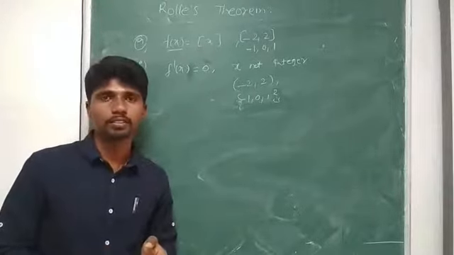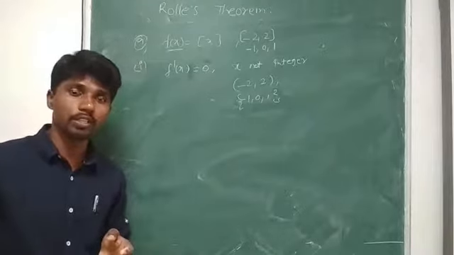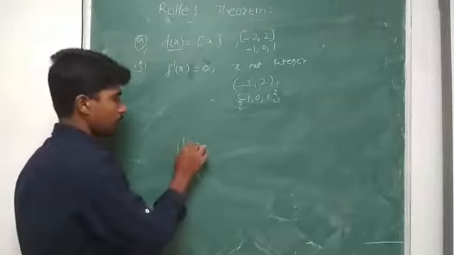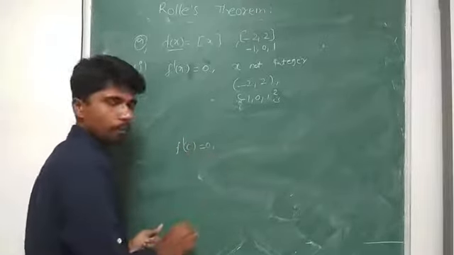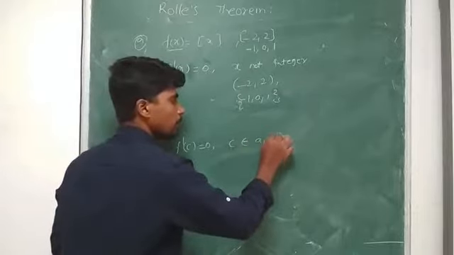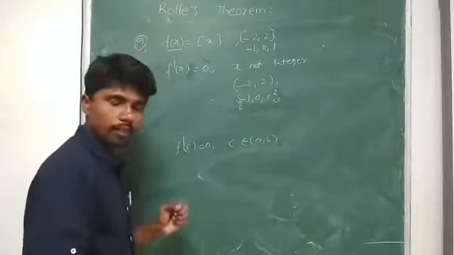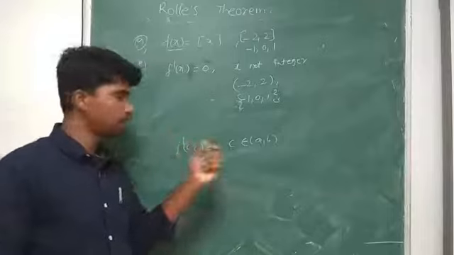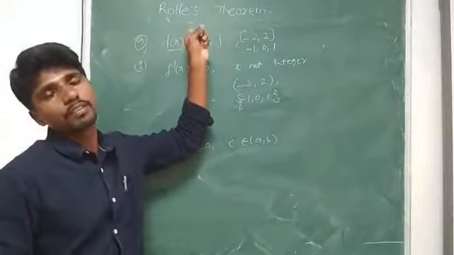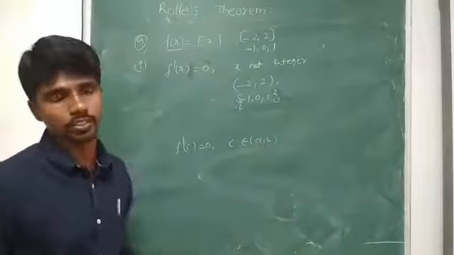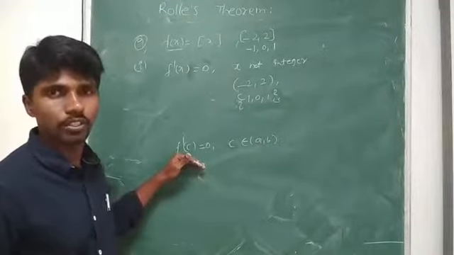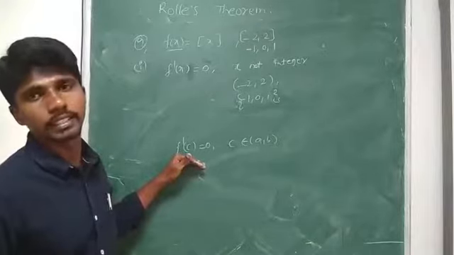Why may it not hold? If the converse of Rolle's theorem has to hold, what does it have to satisfy? F dash of c should be 0 and c belongs to a comma b, and f must be continuous. But we got that f is not continuous, it's discontinuous. That's why the converse of Rolle's theorem may not hold.